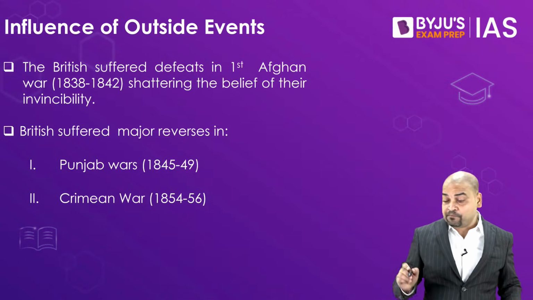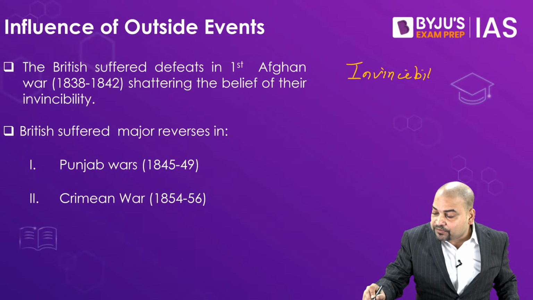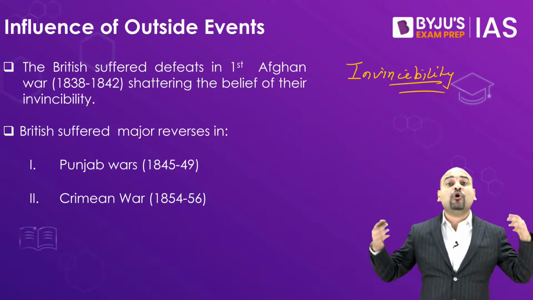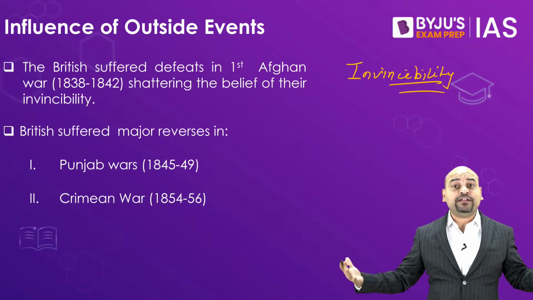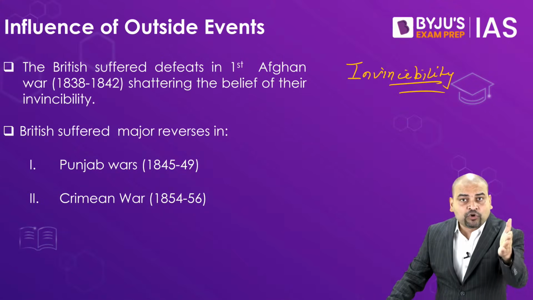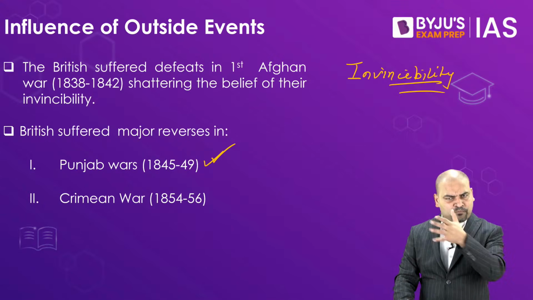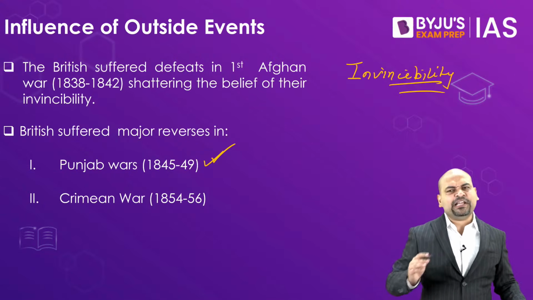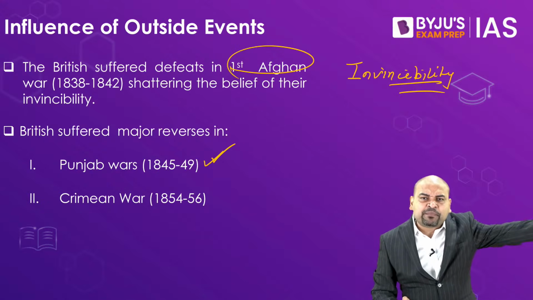Remember, all the time, the British rule in India was based on one factor, invincibility. They said nobody can defeat them. They said we are whites, we are mighty whites, nobody can defeat us. But what do we see? In our country, in the Punjab wars, the Sikh soldiers fought valiantly against them. Similarly, in the first Afghan war, they were defeated by the Afghans.